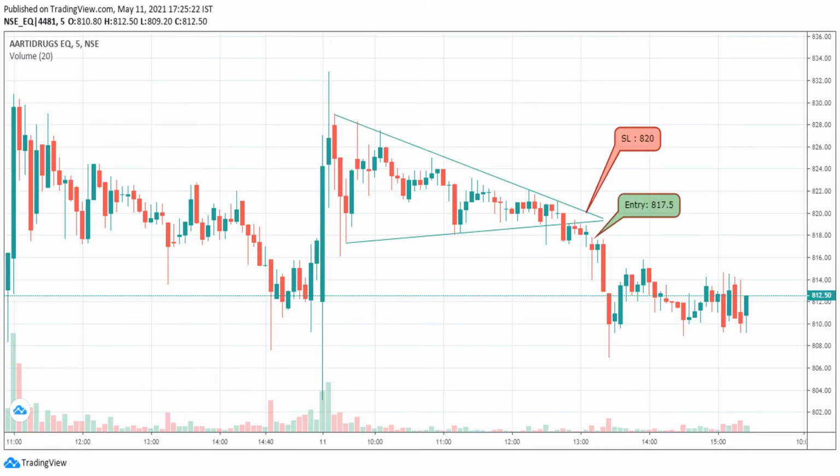Next example will be Aarti Drugs. It has formed the triangle pattern on 11th May in the 5 minutes time frame. You can see here once the breakout is given, I'm going to enter at 817.5 and SL will be 820. It has easily given 1:2 profit.